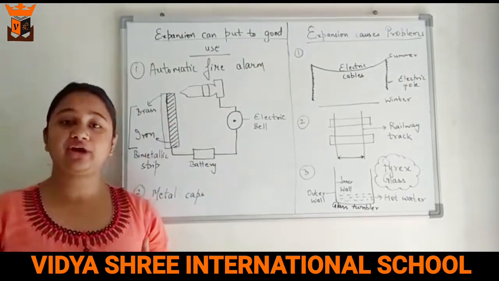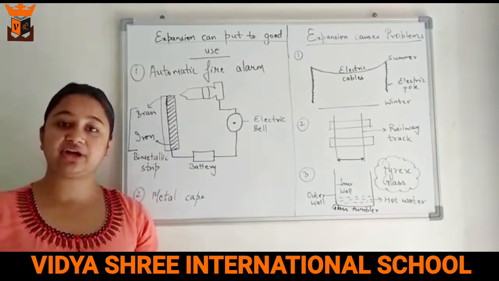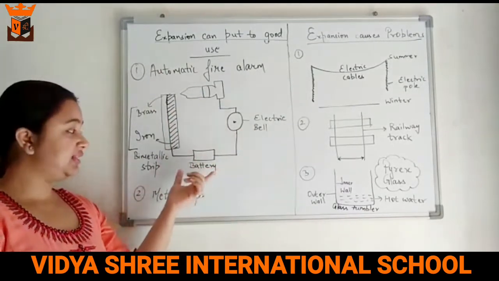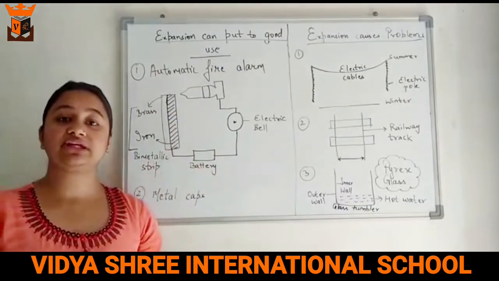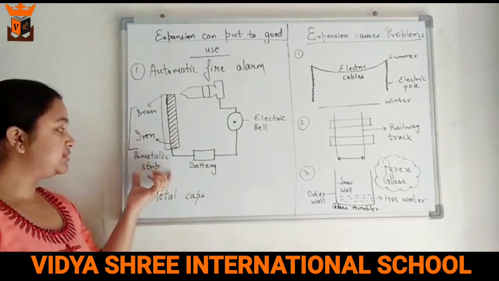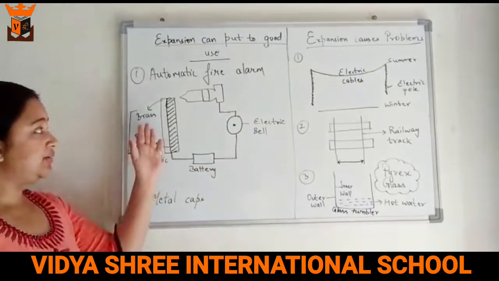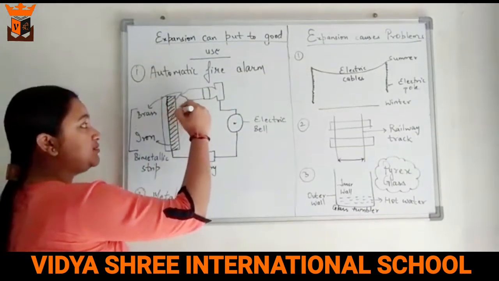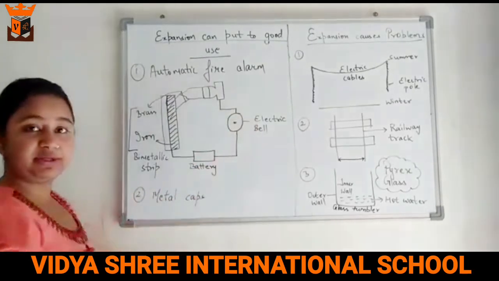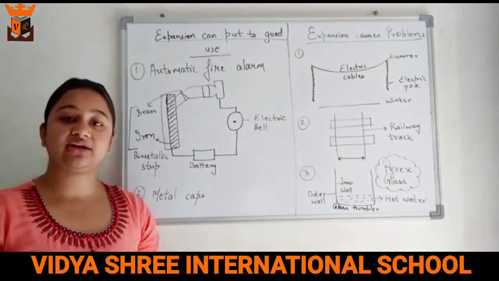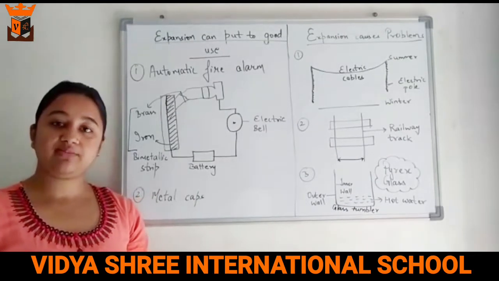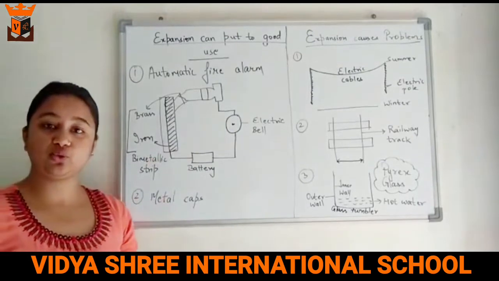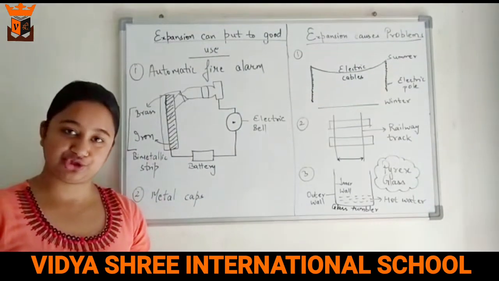Always remember, different types of solids expand differently for the same temperature. For this setup, this is an electric bell and this is a battery. Whenever there is fire around, this bimetallic strip gets heated and bends towards the iron part. As it bends towards the iron part, the circuit will be completed and the electric bell will start giving an alarm. After some time, when the fire is put off, the metallic strip will cool and come back to its original position.